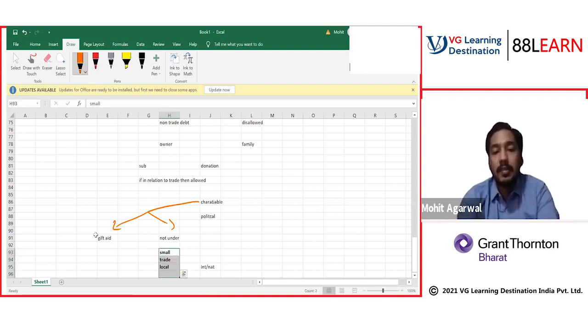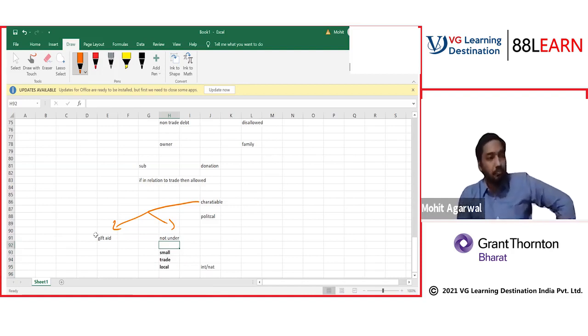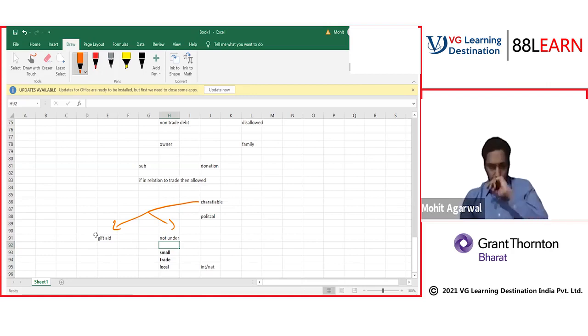If these three conditions are fulfilled, the donation is of a small amount and made for the promotion of business for trading purpose, and it is given to a local charity. Remember, not an international or national charity. Then only it can be allowed. Only in that case. In all other cases, charitable donations under gift aid are disallowed.